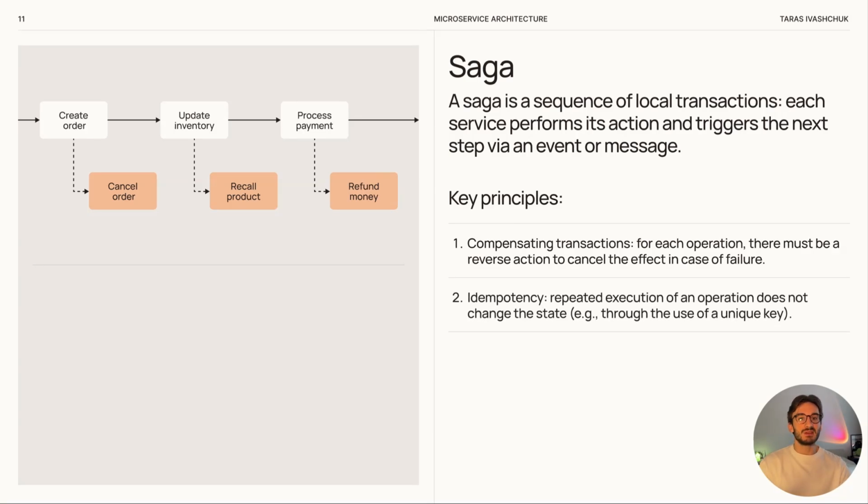Another very important rule is idempotency. In fact, this means that doing the same operation many times should not create extra changes in the system. In practice, this is often done with an idempotency key. At the start of a transaction, the service tries to insert this key into a special table. If the key already exists, maybe because of a repeated request after a failure, the operation stops with an error, so it cannot be duplicated.